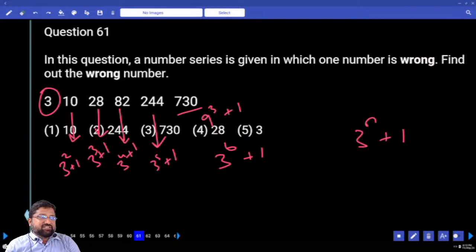If you don't identify the speciality of the number, you will go with the differences. When there is a huge increase, you will go for product. This is a huge increase, I agree, but these numbers do have some speciality.